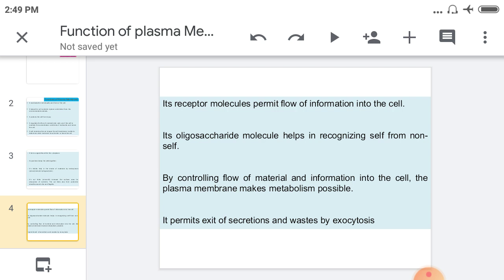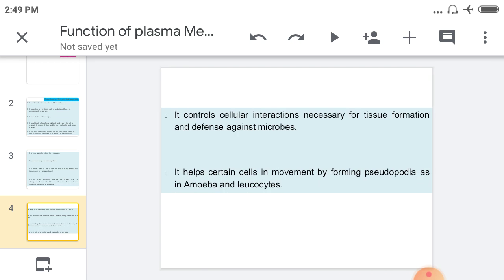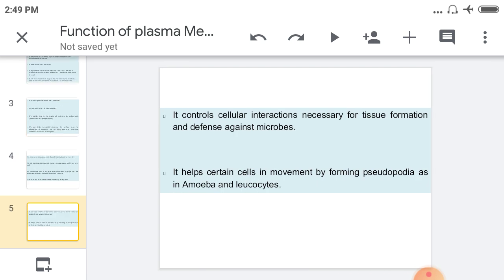Different types of metabolism take place in the cytoplasm, but only with the help of the plasma membrane, because intake and outward movement of material happen only with the help of the plasma membrane. It controls cellular interaction necessary for tissue formation and defense against microbes. It also helps certain cells in movement by forming pseudopodia, as in amoeba and leukocytes.